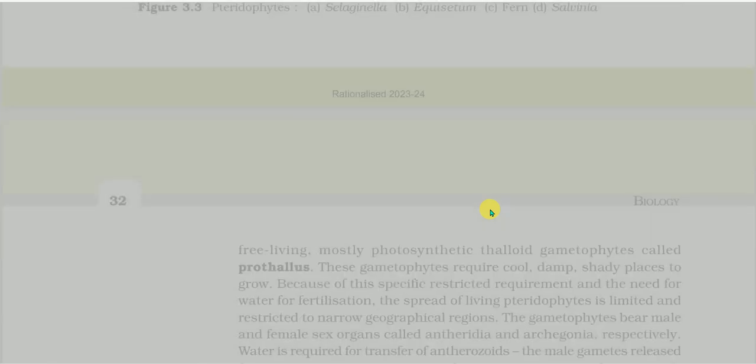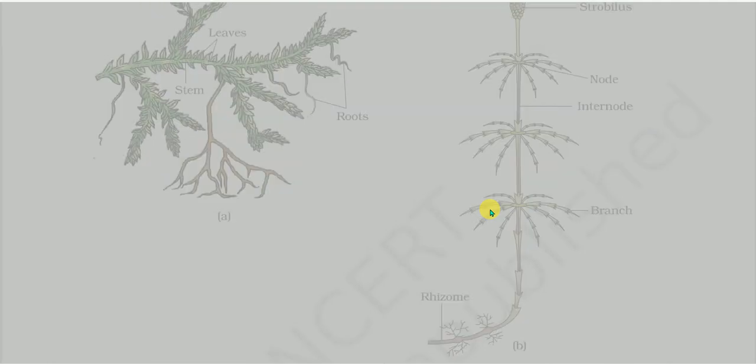Figure 3.3 Pteridophytes: A. Selaginella, B. Equisetum, C. Fern, D. Salvinia. Strobilus, node, internode, branch, rhizome.